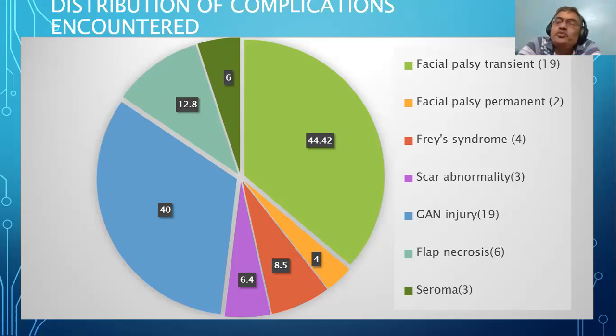What I want all of you to understand is that what we are doing is much more. In the last 5 years, apart from COVID, we have definitely operated more cases than what they have operated. And this is not extraordinary. But the principle is that you should aim at one or two parts of it. Do not include all complications. If you take 47 patients and include hematoma and infection, what will happen? The complication rate increases and it does not serve any purpose. So specific complications confined to the parotid area should be included. That is a very important point you should remember when you are writing a paper.